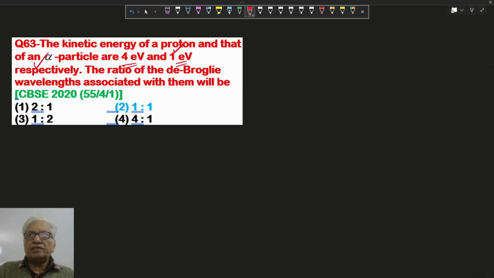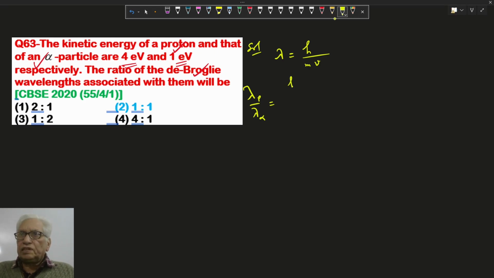In this question, the kinetic energies of a proton and an alpha particle are 4 electron volt and 1 electron volt. We have to find the ratio of the de-Broglie wavelengths. We know the de-Broglie wavelength is given as h upon mv, so lambda for proton upon lambda for alpha particle. We can convert this into h upon root 2mE, where E is the energy.